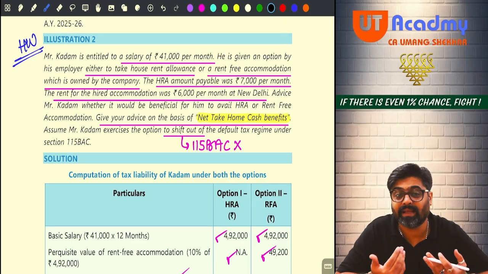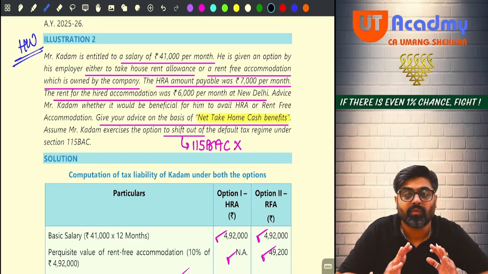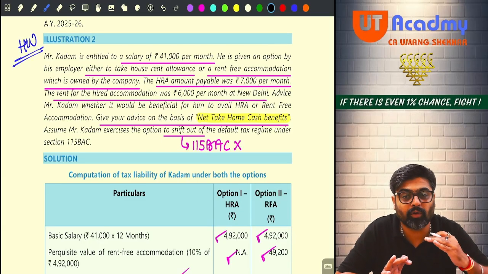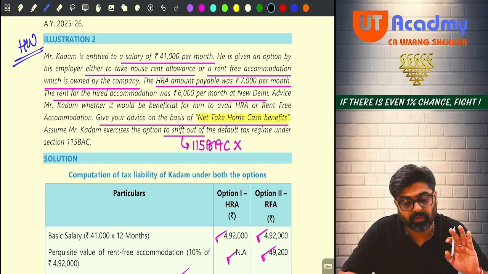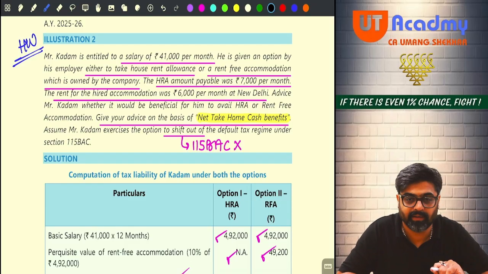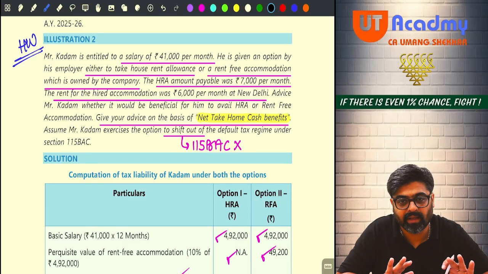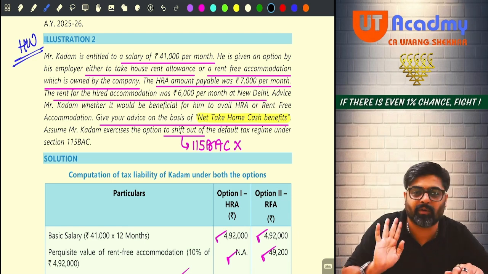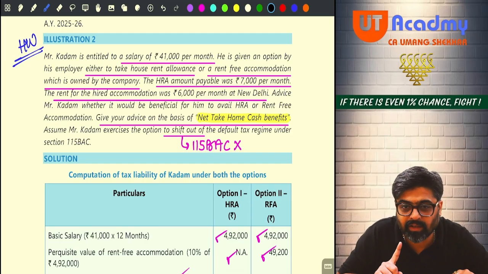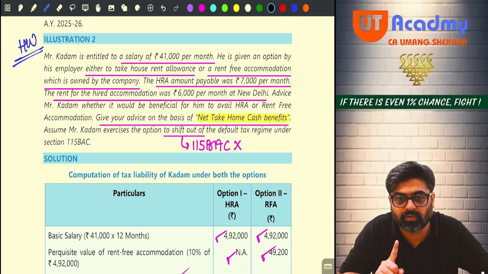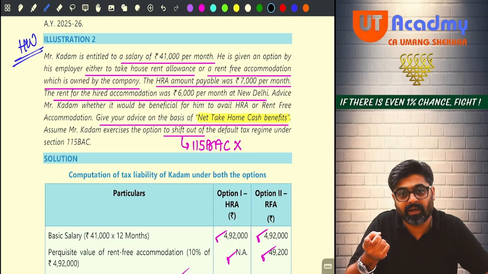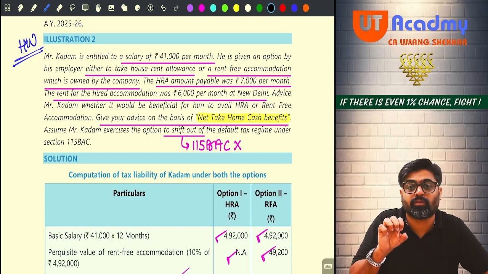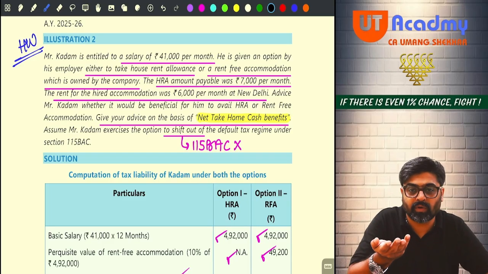Meaning that this HRA will be given, and out of that HRA he is going to pay rent of rupees 6,000 at New Delhi. If HRA is not given, he is going to get RFUA at New Delhi only. New Delhi is a place where the population as per the 2011 census is more than 40 lakhs, and there the employer has his own accommodation which he is giving you rent free.